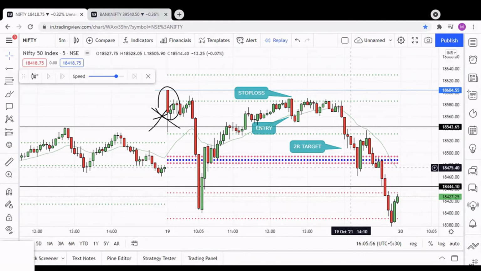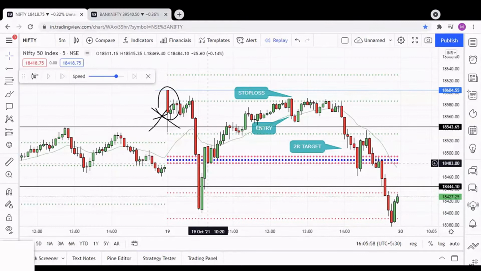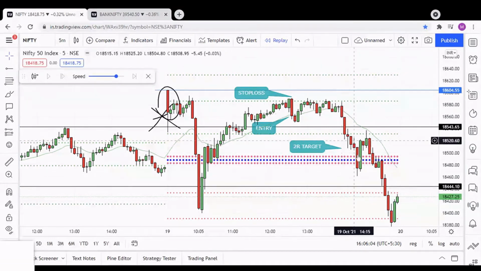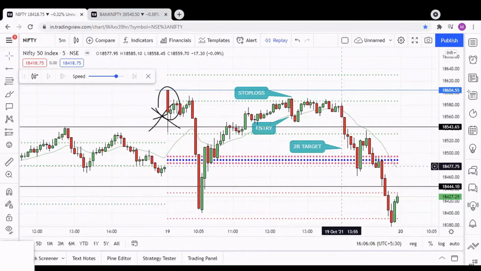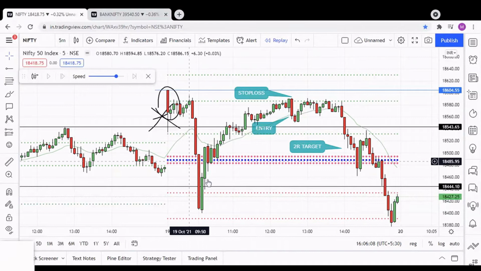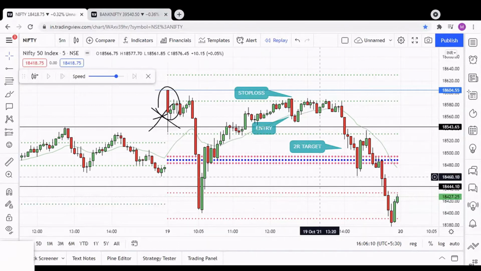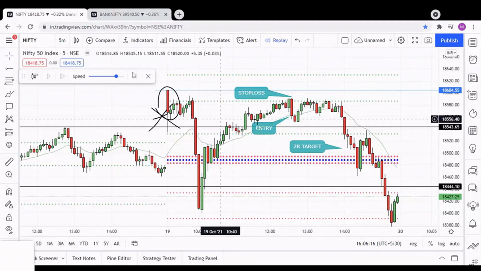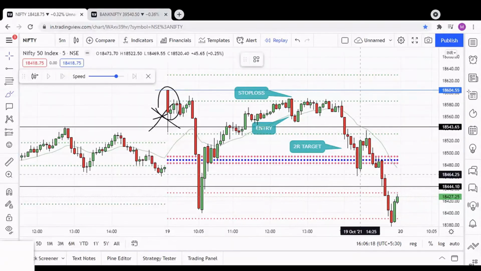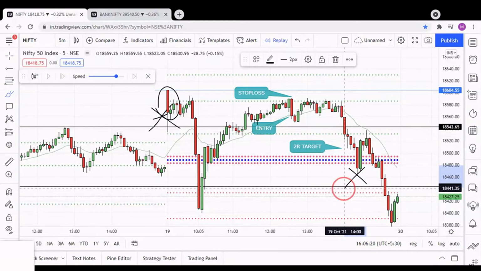And moreover, in this breakout for the same day there should not be any candle on the left hand side. The market should trade above the CPR and the breakout should happen at the CPR, and you should not see any candles at the left hand side. So these two criteria were not met for my strategy, so I will not prefer to go for a trade at this point. So there is no trade here.